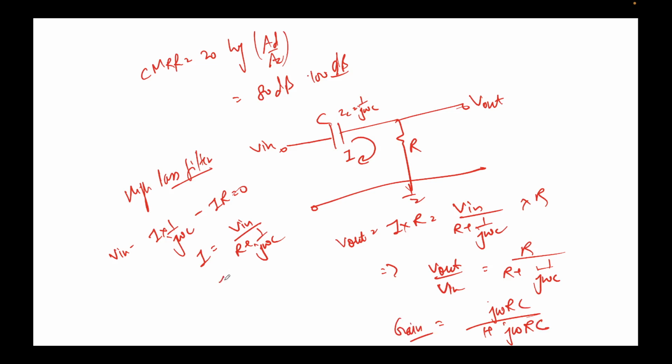So this is the gain expression, and as I told you, it will look something like this. This is the cutoff frequency, which in this case again, as I told you, the coefficient of j has to be unity. So I'll simply say omega C into RC equal to 1. So omega C is 1 upon RC. So this is the circuit, this is the gain, and this is the cutoff frequency, and that's how the gain will look in dB. Is it clear now?